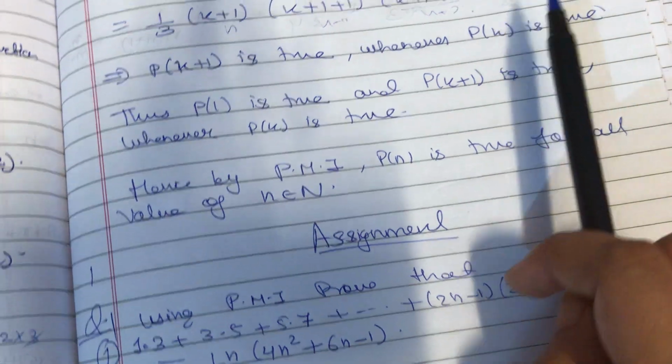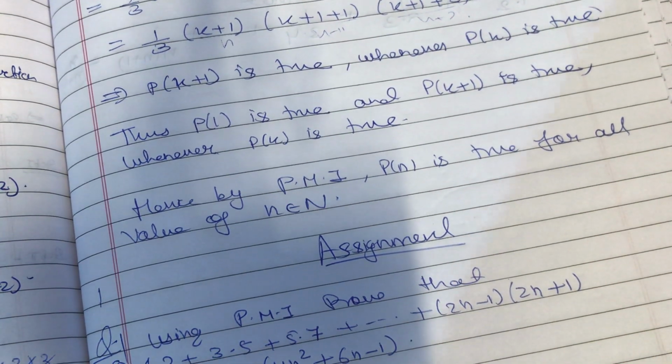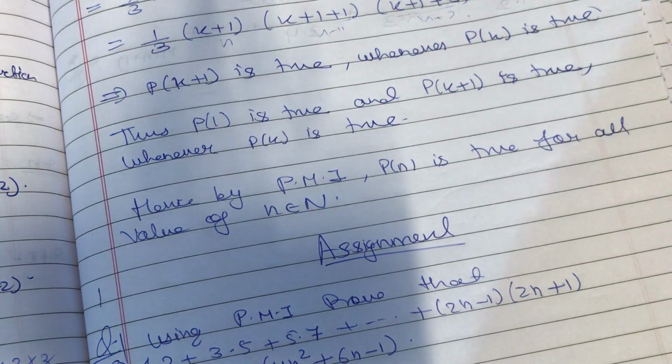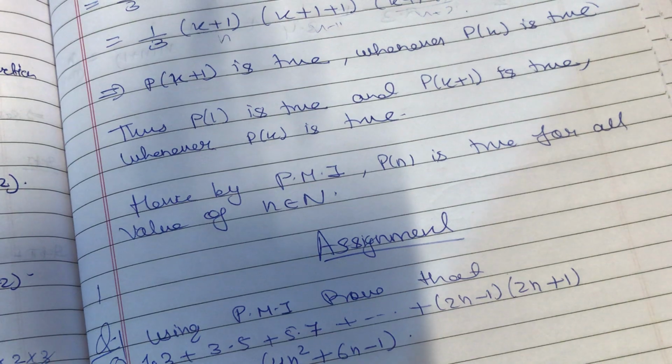So as you can see, all the statements, whatever lines I am using, are going to be the same for all the given questions. That's why I said that this chapter is very simple and a scoring chapter, right?